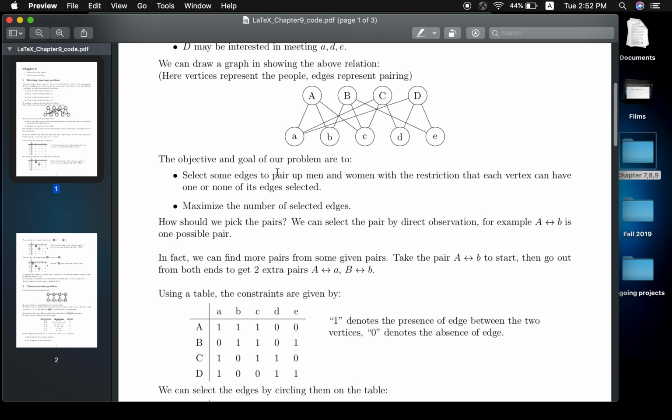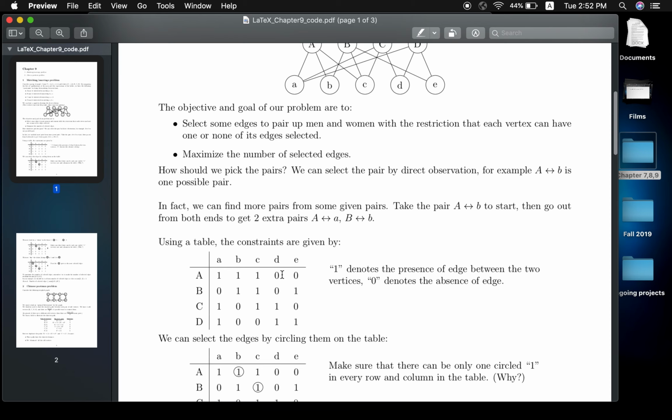Because you couldn't find any edge between big letter A and small letter D, and big letter A and small letter E, you put 0. Etc. By doing that, you get a table which only involves the numbers 1 and 0. As I said, 1 denotes the presence of an edge between the two vertices, while 0 denotes the absence of the edge.